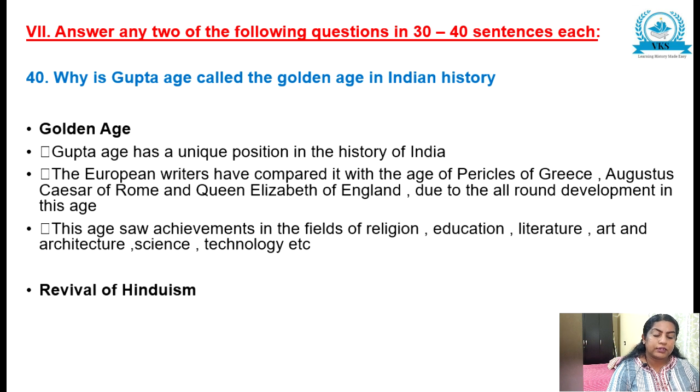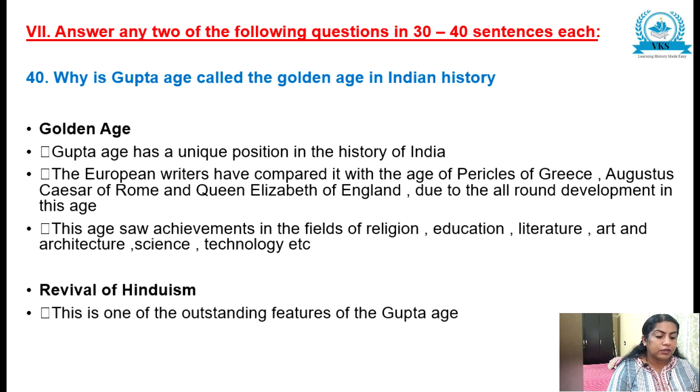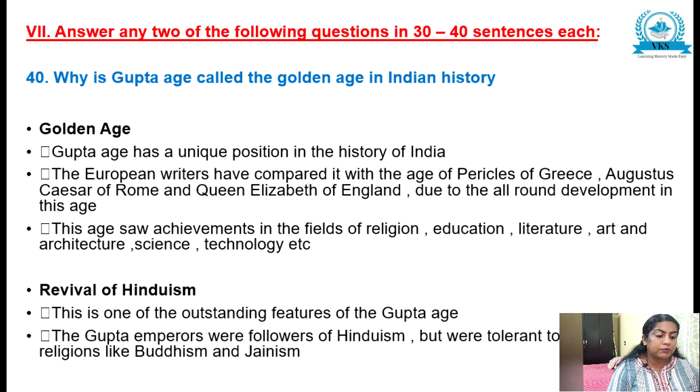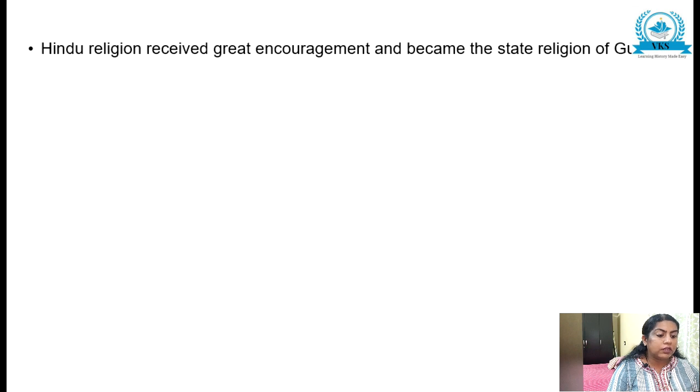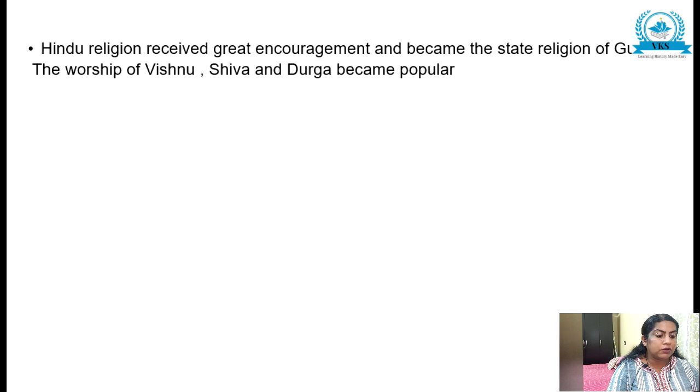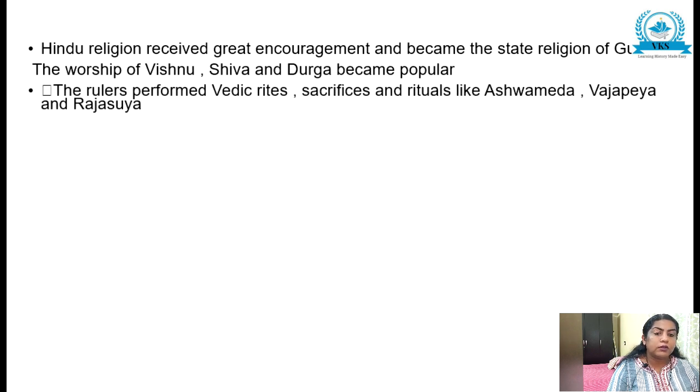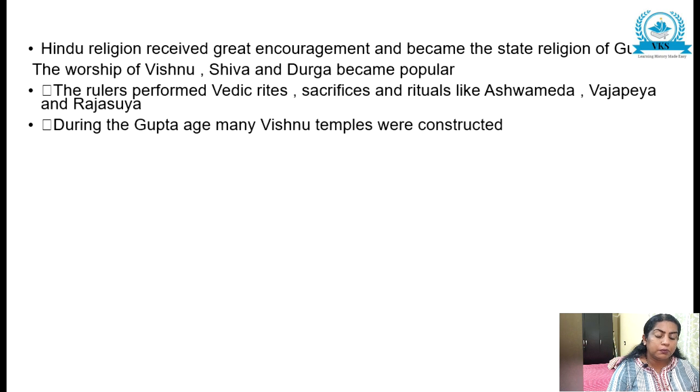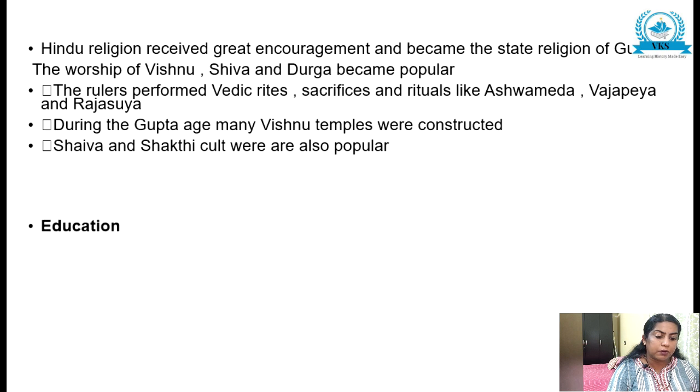Then you can start with the first subheading, Revival of Hinduism. This is one of the outstanding features of Gupta age. The Gupta emperors were followers of Hinduism but were tolerant towards religions like Buddhism and Jainism. Hindu religion received great encouragement and became the state religion of the Guptas, and the worship of Vishnu, Shiva and Durga became popular. The rulers performed Vedic rites, sacrifices and rituals like Ashwamedha, Vajapeya and Rajasuya. During the Gupta age, many Vishnu temples were constructed. Shaiva and Shakti cults were also popular.